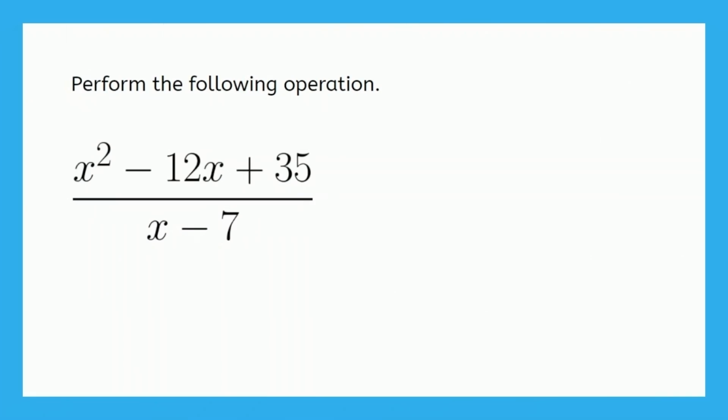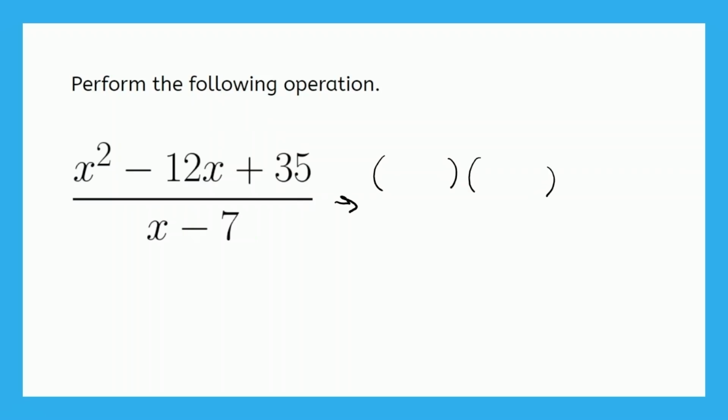What could we do here in this numerator to factor? It looks like a sum product pattern. Let's see if we can find the two binomials that will come from this trinomial. So we're going to write 2 parentheses right here and then 2 more parentheses here.